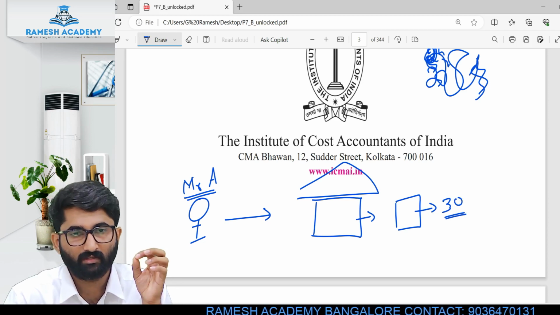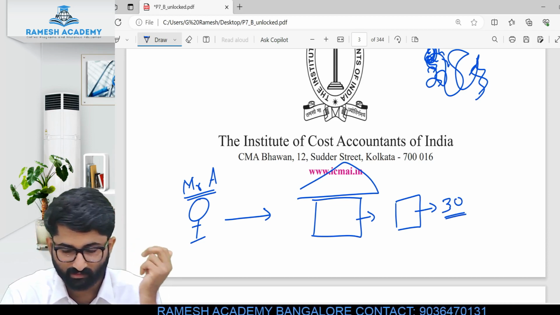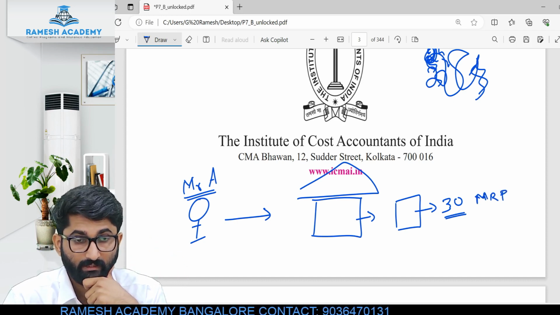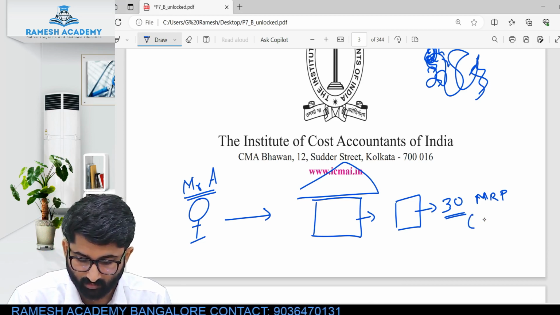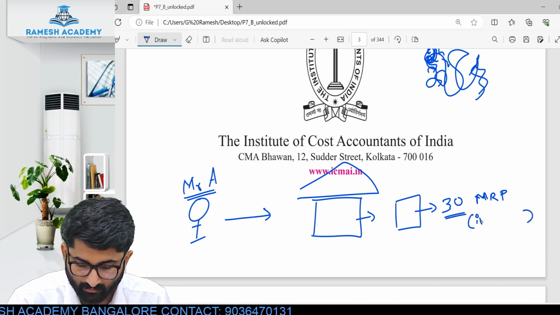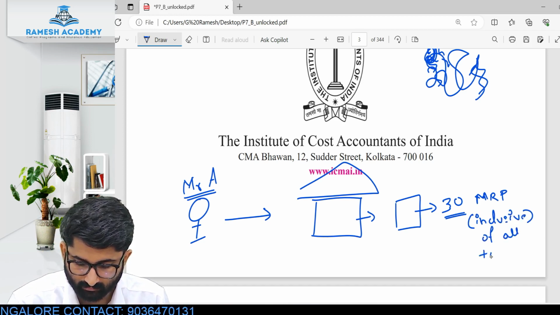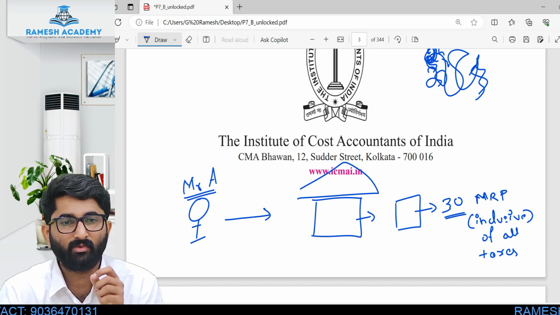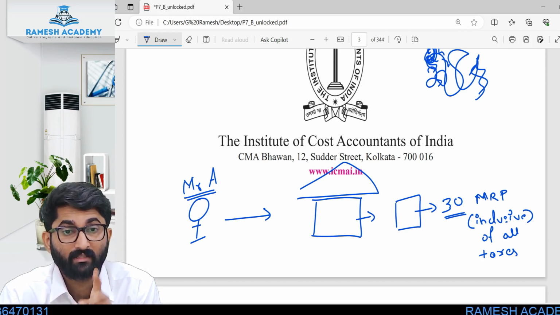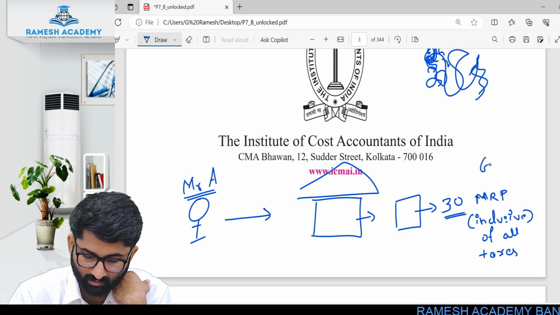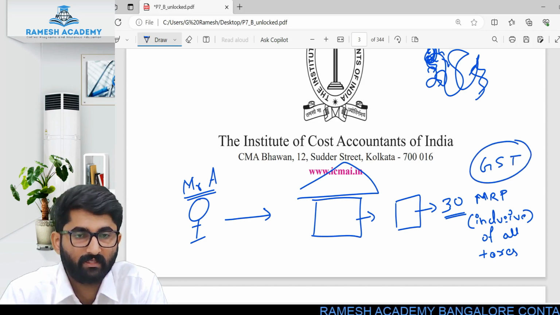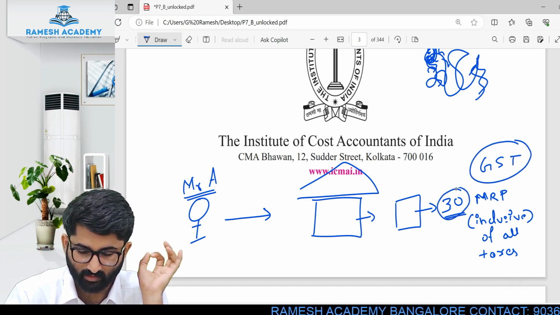Now, have you ever seen that 30 rupees is written as MRP? You have observed this. Below the MRP, have you observed that it is written as inclusive of all taxes? Sir, what is this inclusive of all taxes? Inclusive of all taxes is nothing but the indirect tax, which right now is GST. GST is included.